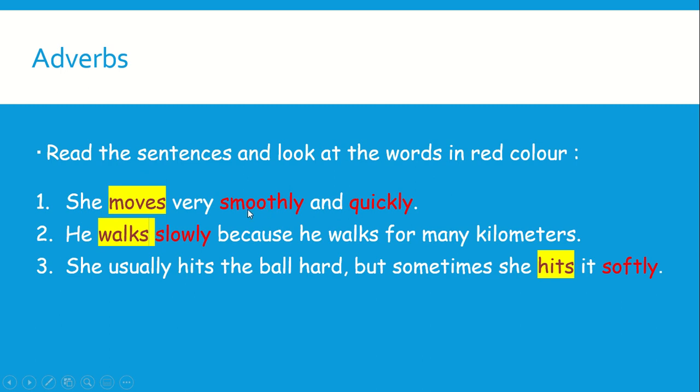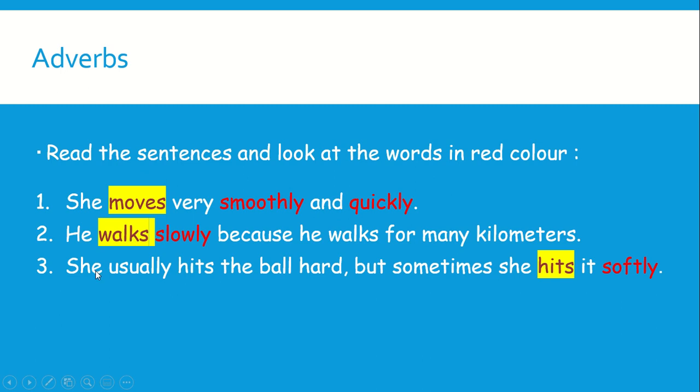So the adverb here describes this verb. How is it? The movement here is smoothly and quickly. And in the second one, if I ask you, how does he walk? You will say he walks slowly. So slowly describes the verb walk.